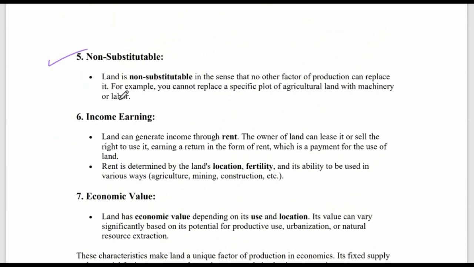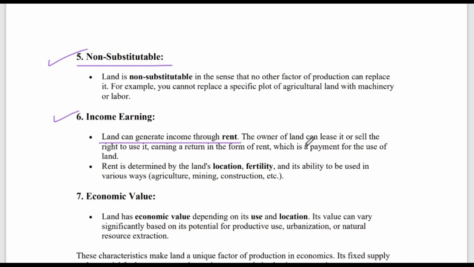Non-substitutable. Land is non-substitutable in the sense that no other factor of production can replace it. For example, you cannot replace a specific plot of agricultural land with machinery or labor. Correct. Non-substitutable. Income earning. Land can generate income through rent. Correct. Land generates income through rent.